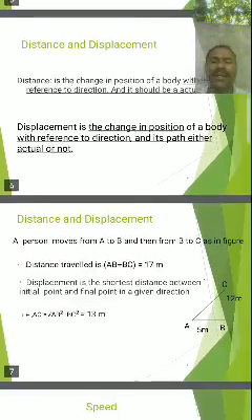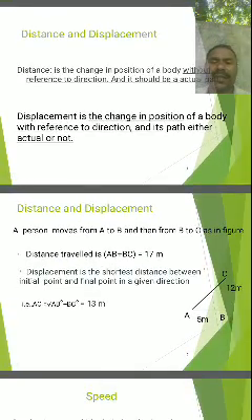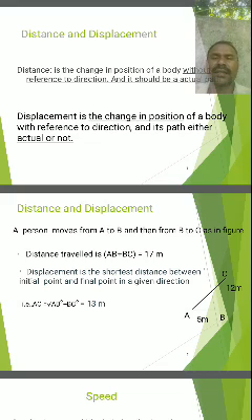So here it is a distance, and displacement is the change in position of a body, and it has exactly one particular direction. That's why it is a vector quantity.